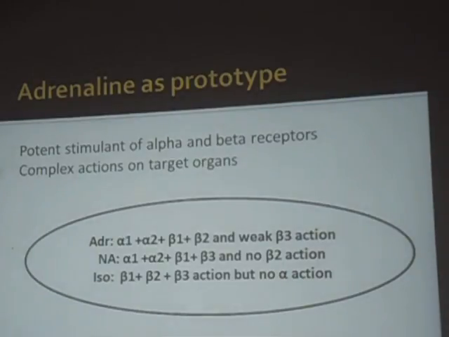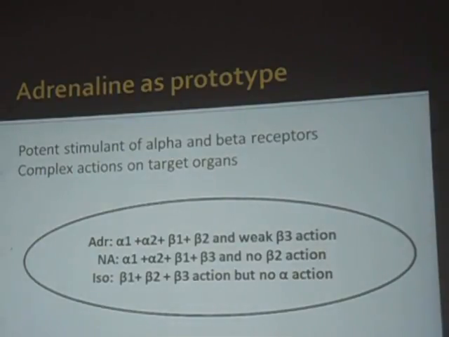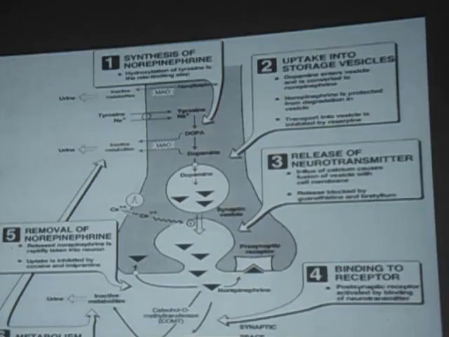Based on the beta 2 action, which is more prominent at slightly lower doses, we have a decrease in blood pressure. So if we use it with an alpha blocker, we can have vasomotor reversal, where there will be a continuous fall in blood pressure. You need to remember: noradrenaline has no action on beta, isoprenaline has no alpha action.